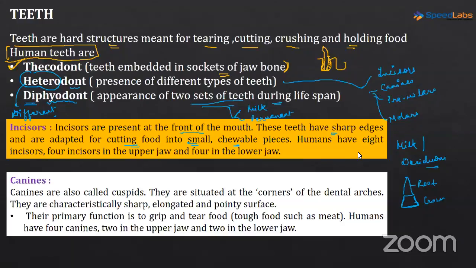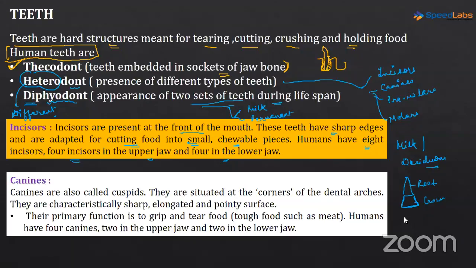Now, the important part is that humans have 8 incisors, 4 incisors in the upper jaw and 4 in the lower jaw. We definitely have an upper jaw and a lower jaw, right? Now humans have 8 incisors, beta. जो rabbit teeth होते हैं आप लोगों ने देखे होंगे upper jaw के अंदर, those are the incisors.